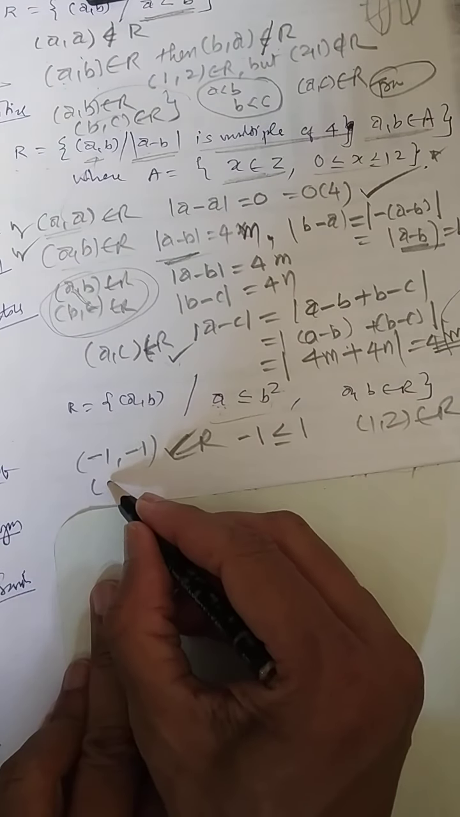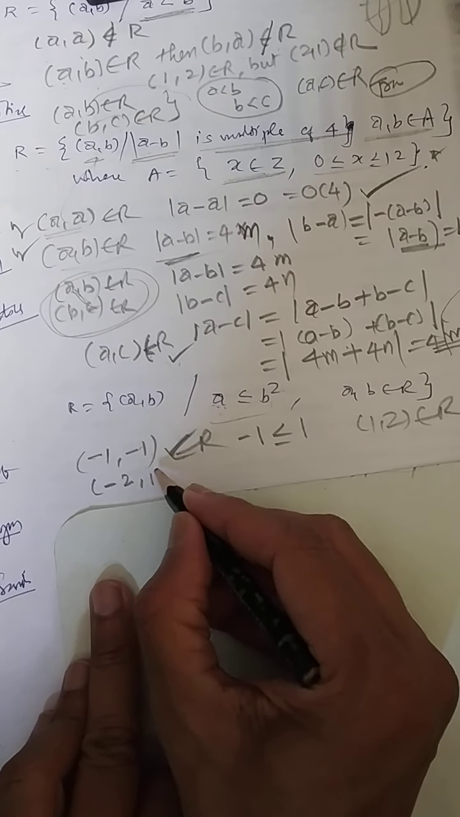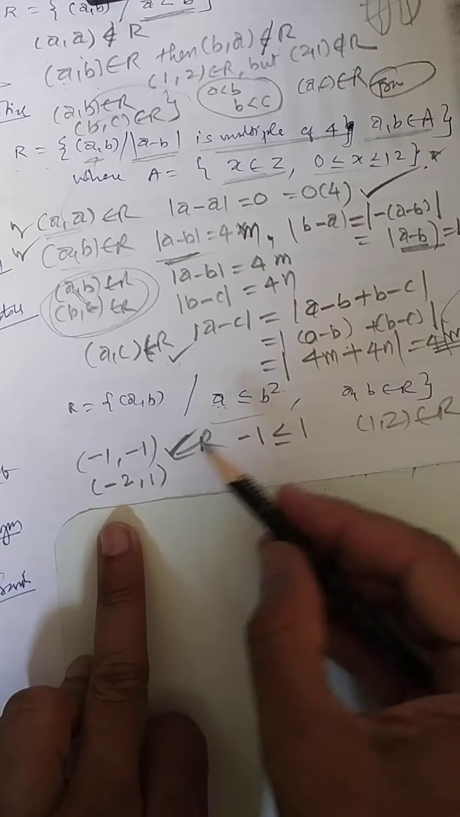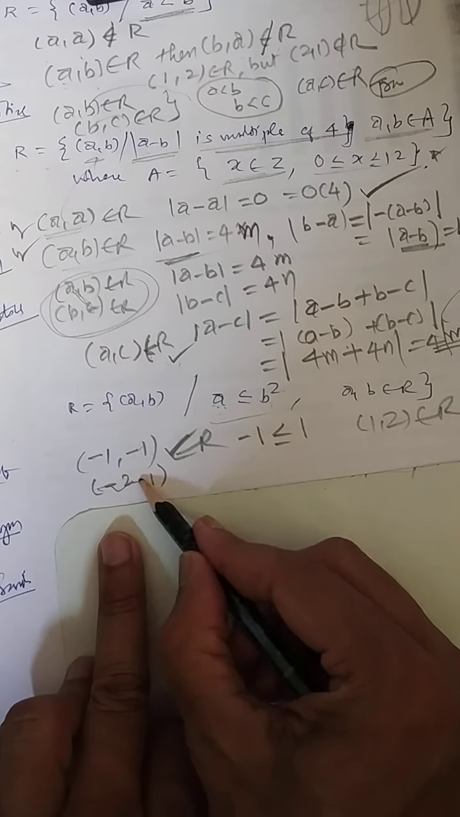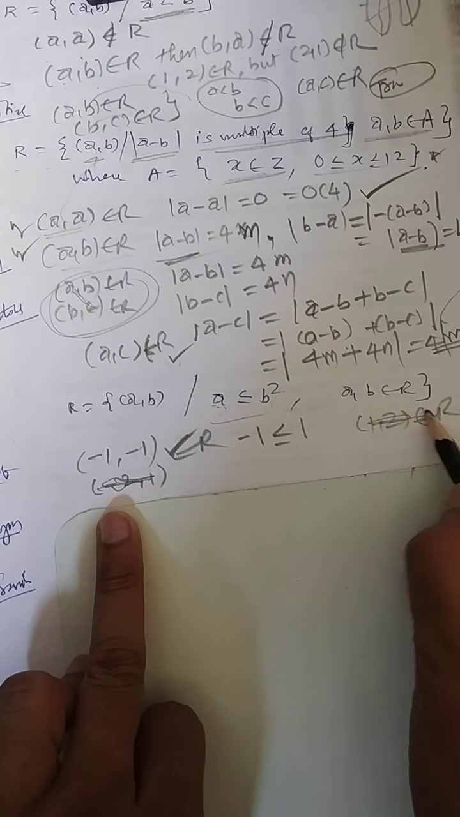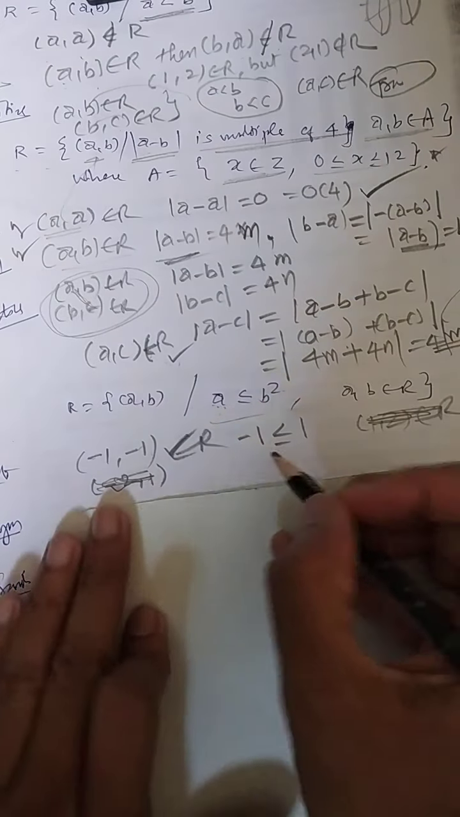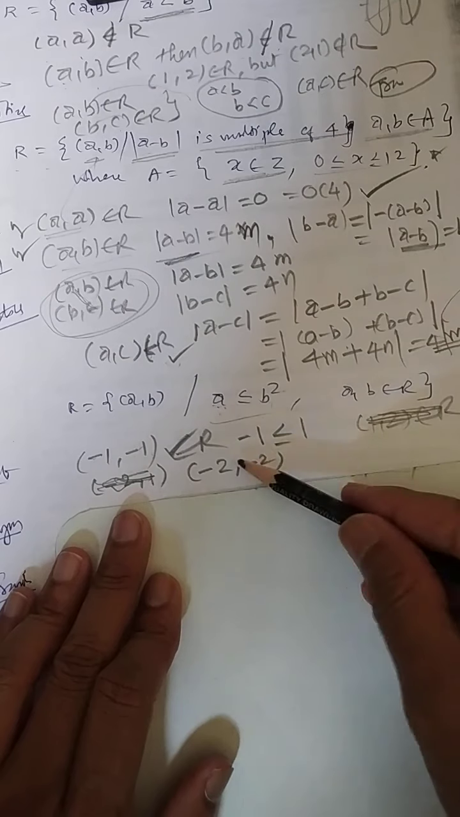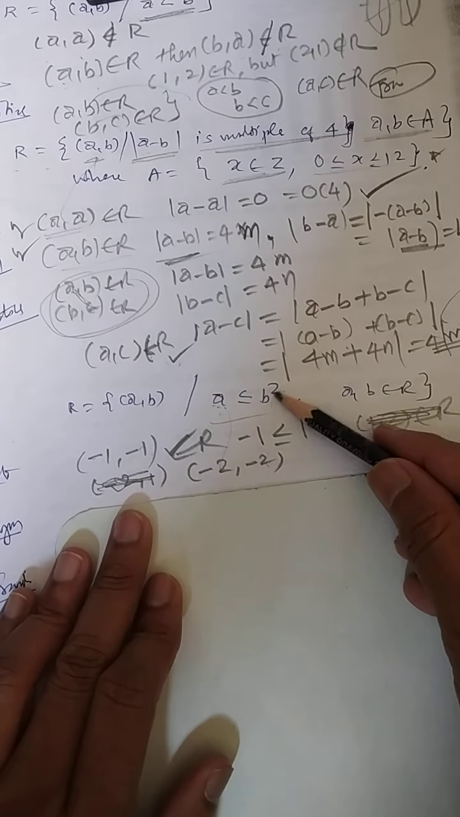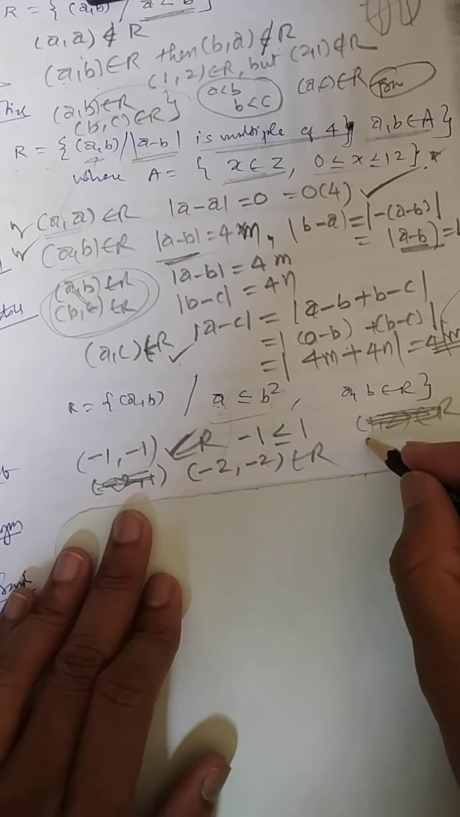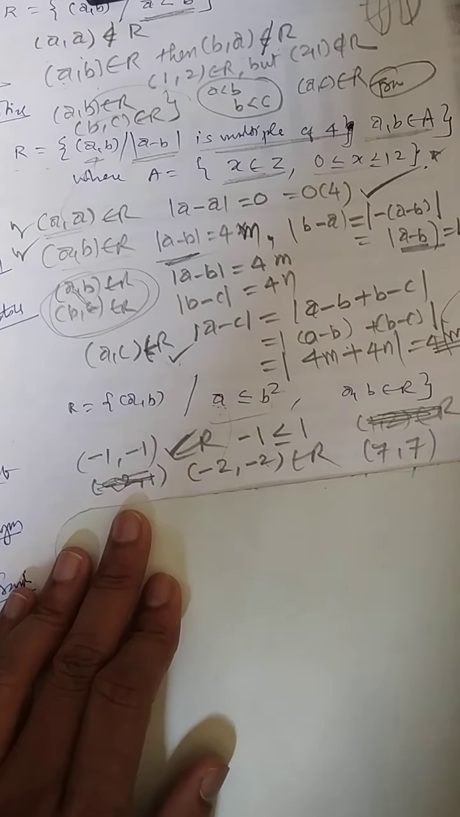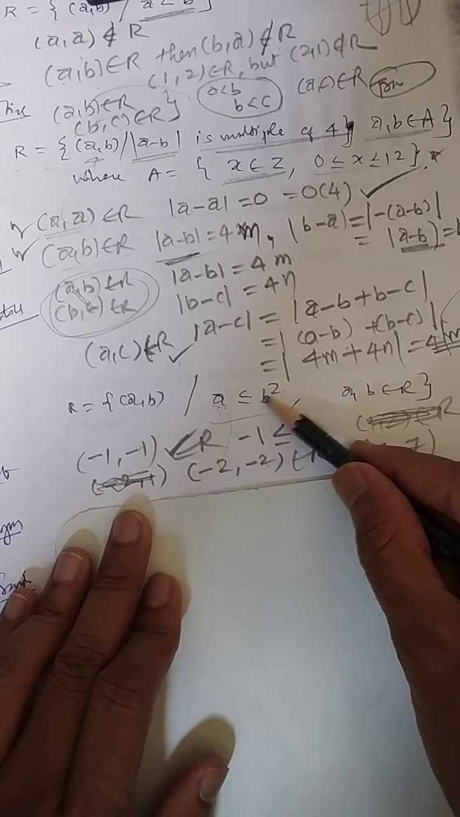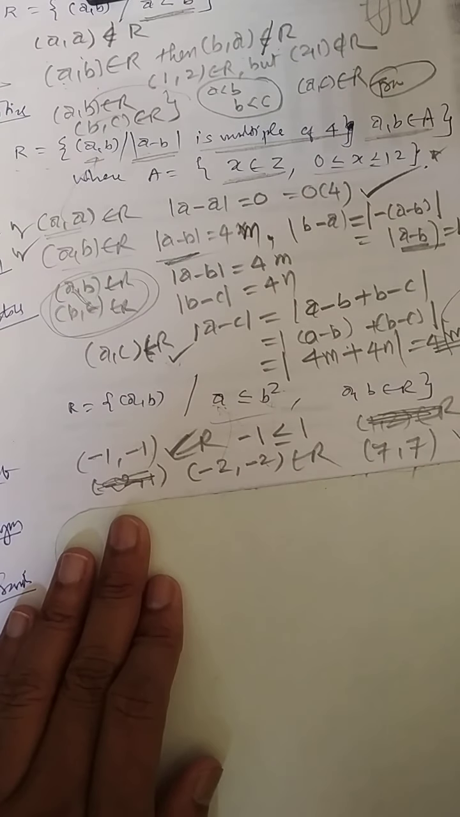What about minus 2 and 1? I should not talk about these two cases, I am talking about reflexivity only. Now minus 2 will come here, and 4 will come here. It belongs to R. What about 7? This 7 will come over here, and this 7 squared here. It means it will always be correct.